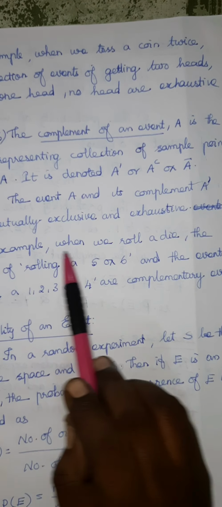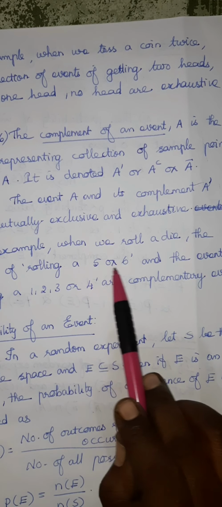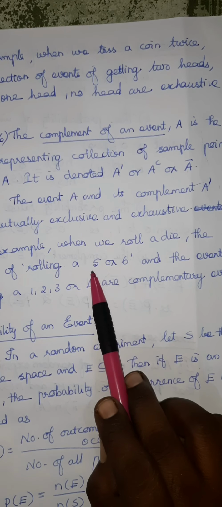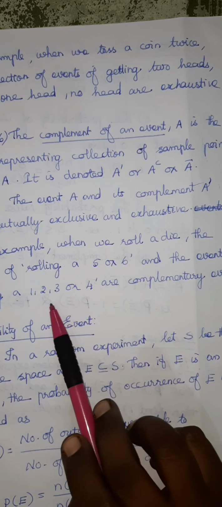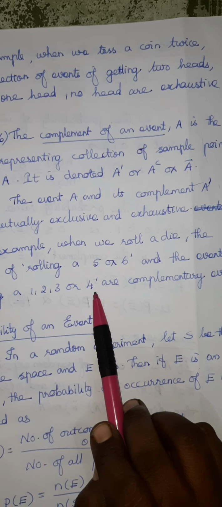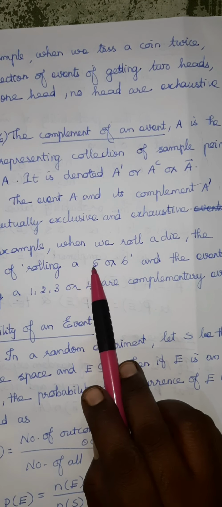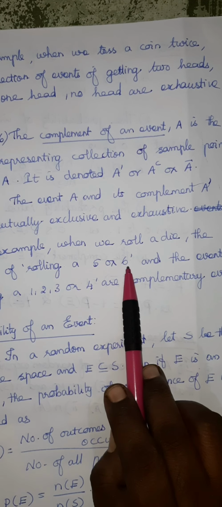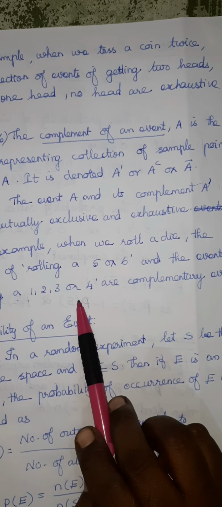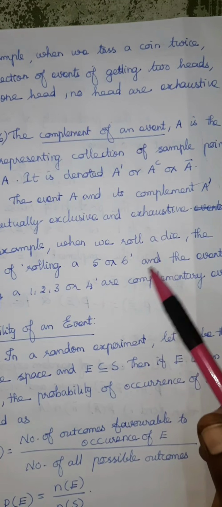For example, when we roll a die, the event of rolling 5 or 6. If you are choosing only that event of 5 or 6, the remaining ones we can choose as A dash. It is the complement. Okay. Likewise, if you are tossing a coin, head is an event, then tail is A dash. Like this way we can choose the complement of the set. Are you all clear?